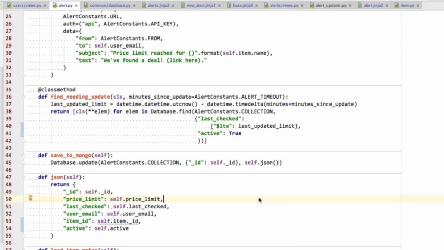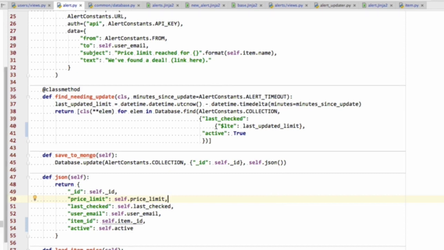Hi and welcome back. Now that we've got a lot of the functionality in place to create alerts, check them, and essentially do everything that the basic product should do, we need to give our users some more information. For example, what stores are supported, and essentially what stores they can get pricing alerts from. So let's create the store index.